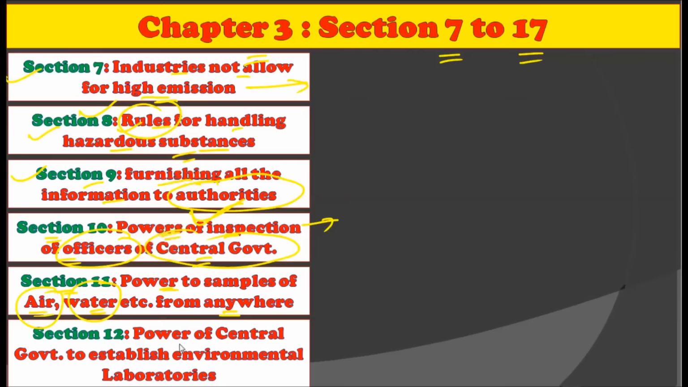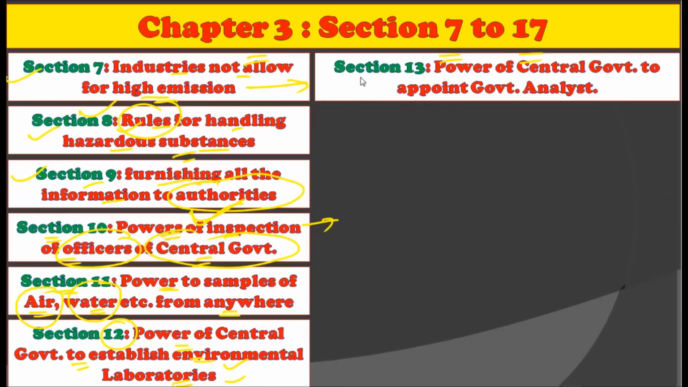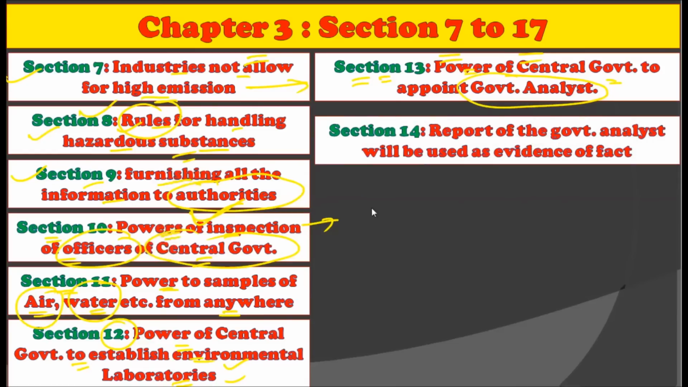Section 12 contains the power of the central government to establish environmental laboratories. That is, the central government of India can establish environmental laboratories under Section 12 of Chapter 3 of the Environment Protection Act of 1986. While Section 13 contains the powers of the central government to appoint government analysts and appoint their own analysts under Section 13, Section 14 contains that the reports of the government analyst will be used as evidence of fact.